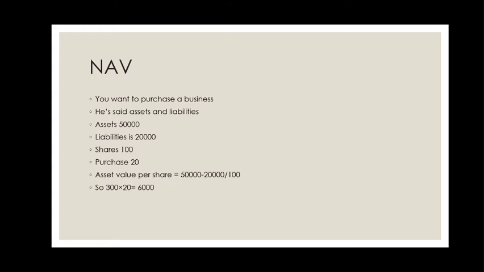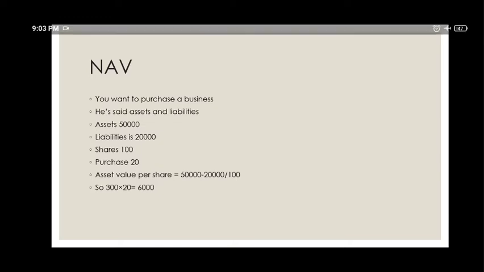Suppose you want to purchase a business. You will see whether to purchase or not. You will decide the consideration based on assets and liabilities. Suppose he said my total assets was 50,000 and he said my liabilities was 20,000. Yes, it is worthy to buy for 30,000. It is nothing but NAV. NAV is nothing but net asset value.